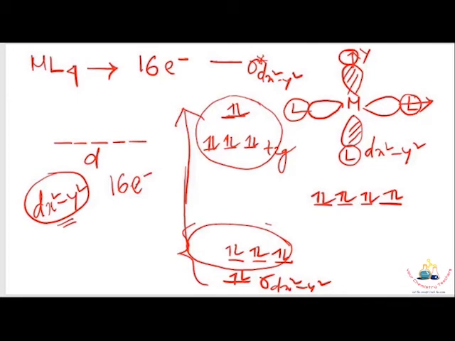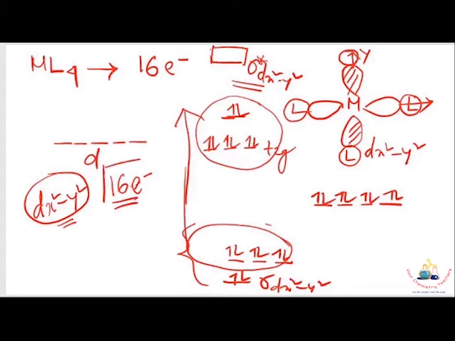But to fulfill 18 electrons, you must fill the sigma star orbital of dx square minus y square. But this antibonding orbital is so high in energy that filling electrons into it causes very much destabilization in the complex. So square planar complexes show stability at a 16 electron valence shell configuration. This is the concept behind why square planar complexes show this.